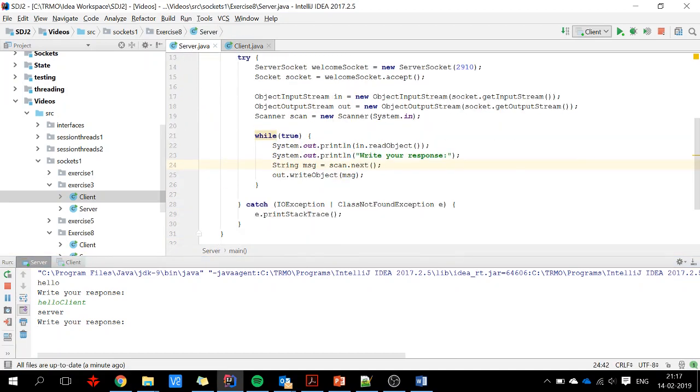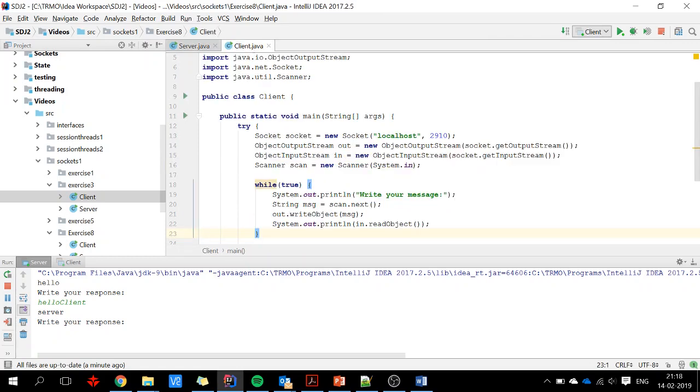So write the response, hello server. Oh, so that's because I do read a message, but it was sent in two objects instead of one, so I get the hello and then the server. So now they're both writing stuff. That's a bit confusing.